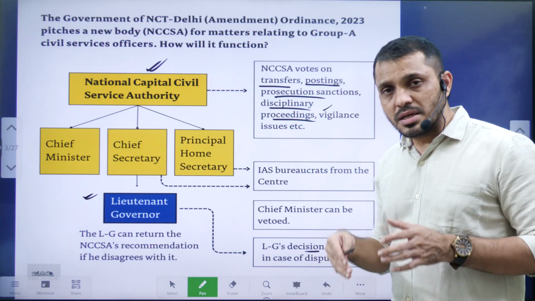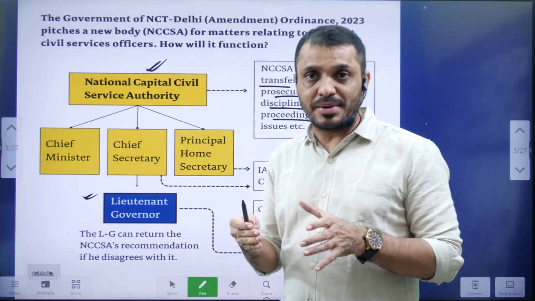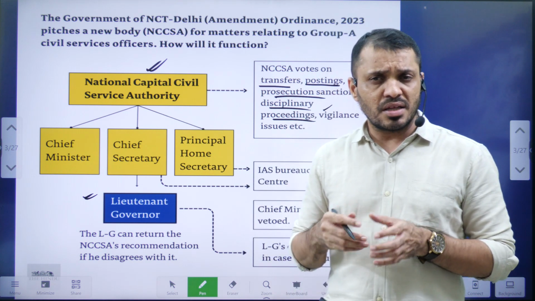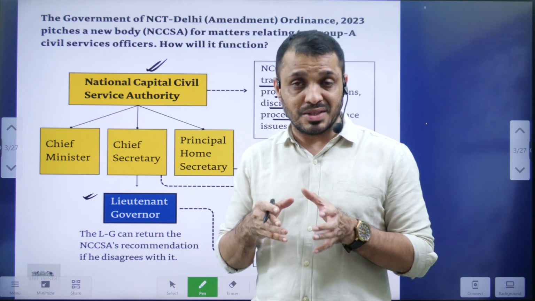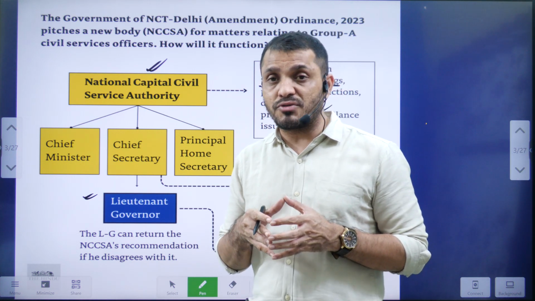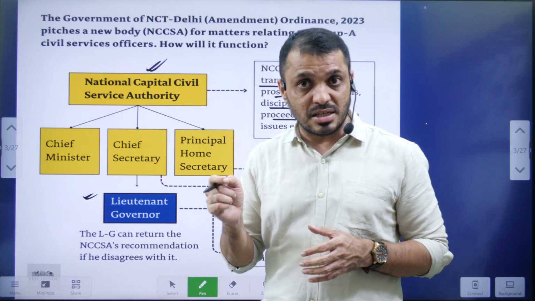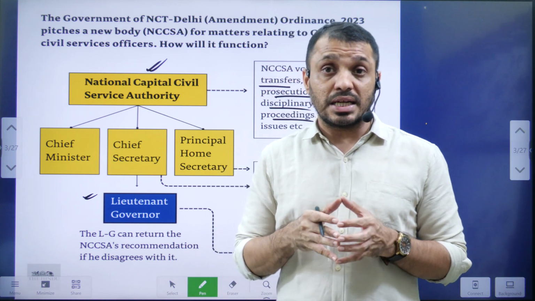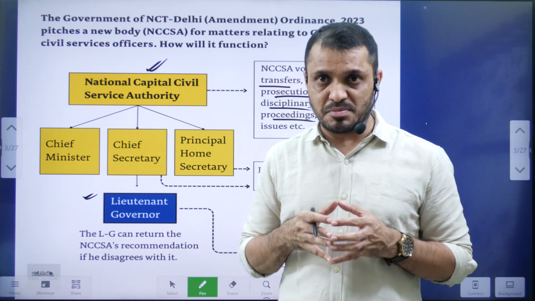The view of the Union government we also discussed. Apart from that, there are some special provisions given to some UTs with assemblies, which we also discussed, and we also discussed some background information regarding Article 239AA. This is the detailed analysis regarding the Delhi Services Bill.